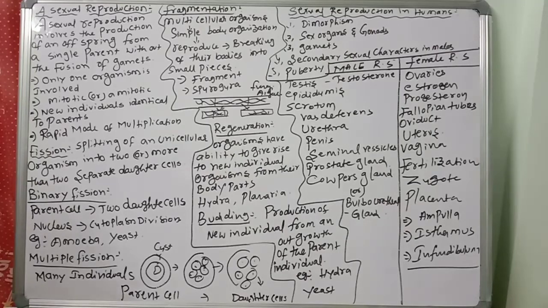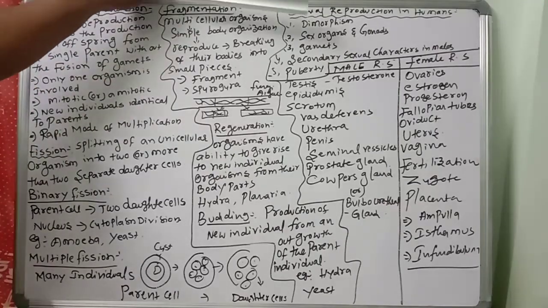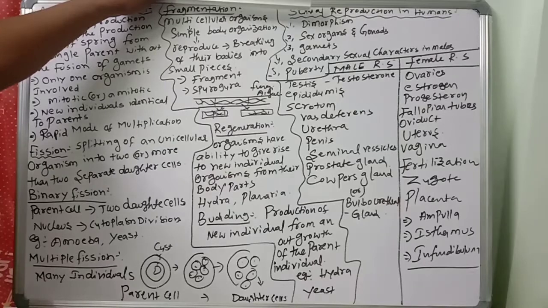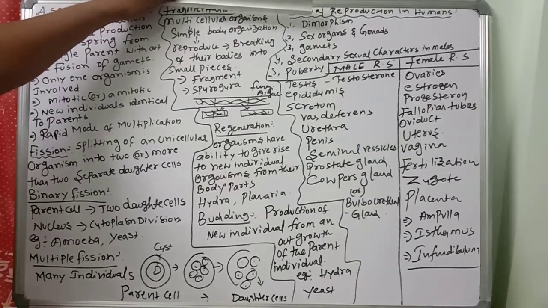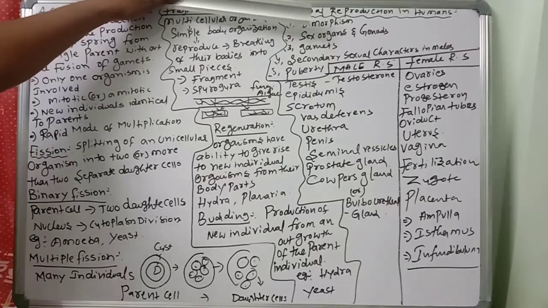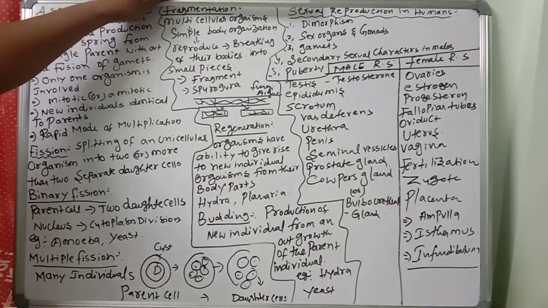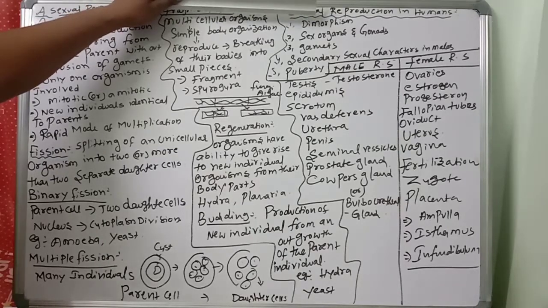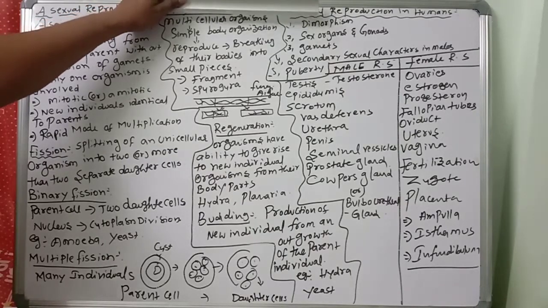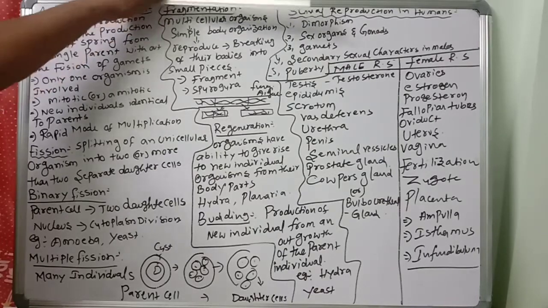Sexual reproduction means you can produce offspring by the fusion of male and female gametes to form a diploid zygote which develops into a mature organism. So male and female gametes, sperm and egg, will be combined. Fertilization will take place. The zygote develops into embryo, fetus. Like that, a new individual develops, and that kind of reproduction is called sexual reproduction.